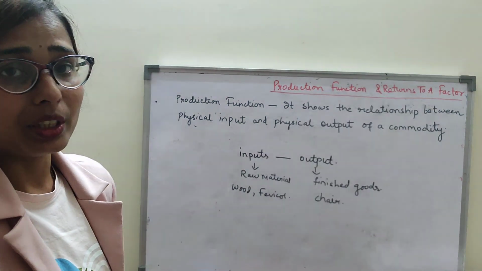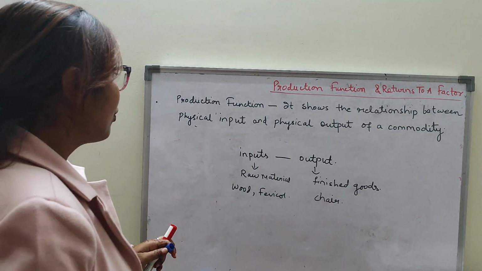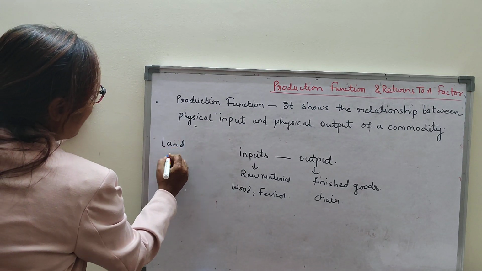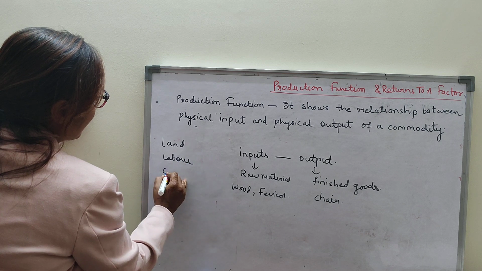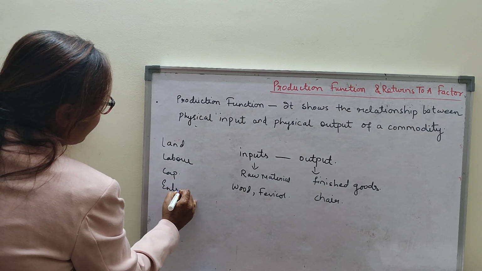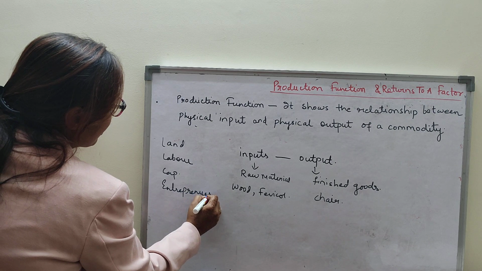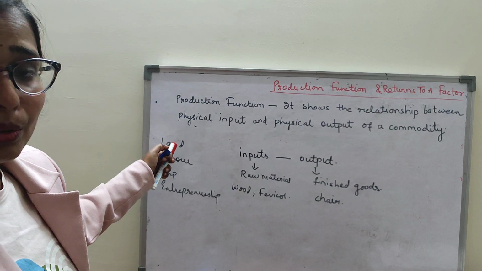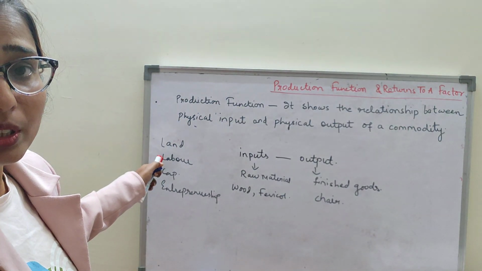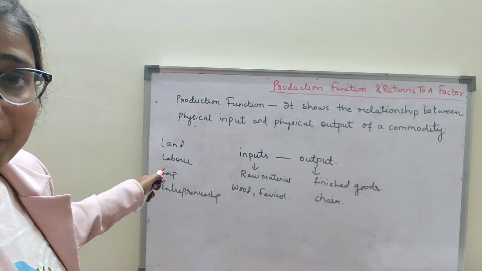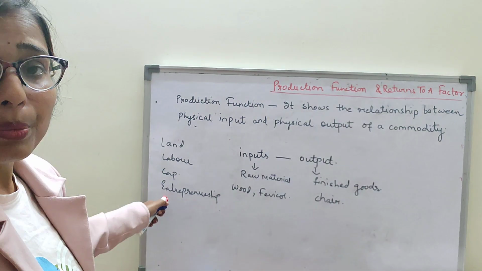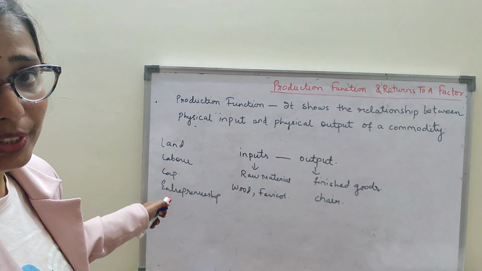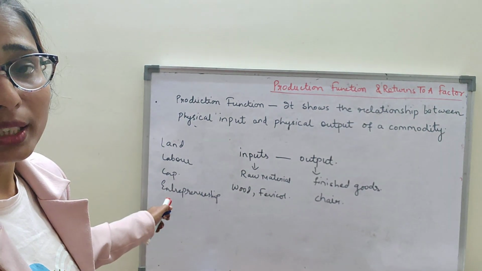This is production. So children, in the process of production, four things are of utmost importance: land, labor, capital and entrepreneurship. Clear, children? These things are important to start the production. Land is the most important for production. Without labor, production cannot be done. Without capital, a firm cannot start. And last is entrepreneurship, the leading person who has the ability to take risks to run an organization. So these four things are required to start the production.